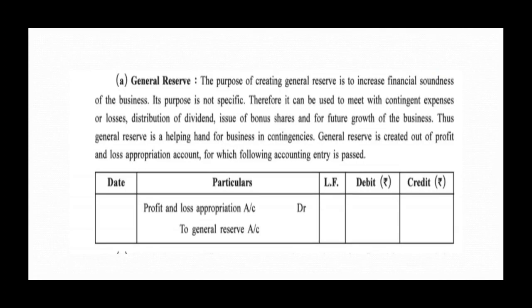General reserve is created out of profit and loss appropriation account, for which the following entry is passed: profit and loss appropriation account to general reserve. Friends, any reserve, whether it is general reserve or specific reserve, is created out of profit and loss appropriation account. So this was about general reserve. Now let's talk about specific reserve.